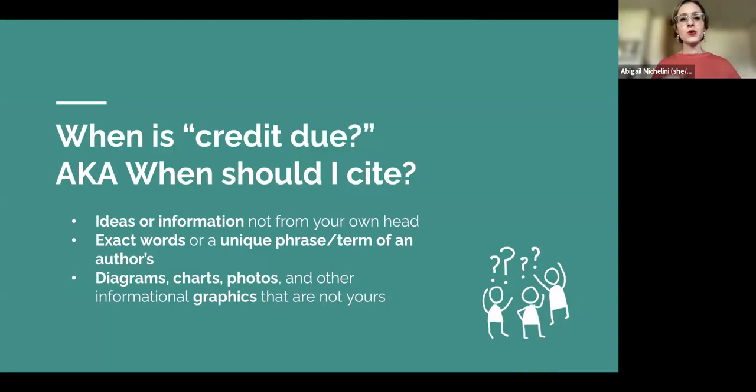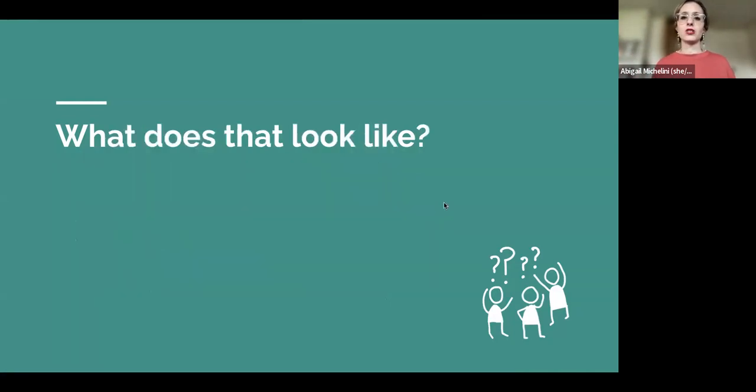If you're using the exact words or a unique phrase or term of an author's that you have in quotes, like a quote, definitely cite it. Or if you have visuals, diagrams, charts, photos, other informational graphics that are not yours, you do need to cite them. Otherwise, it's plagiarism, okay? You have not given credit to the source.